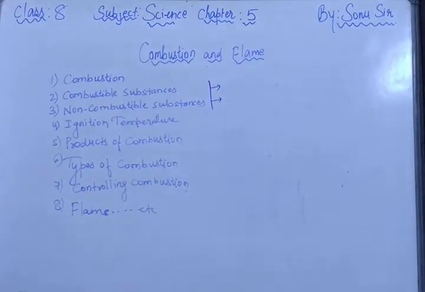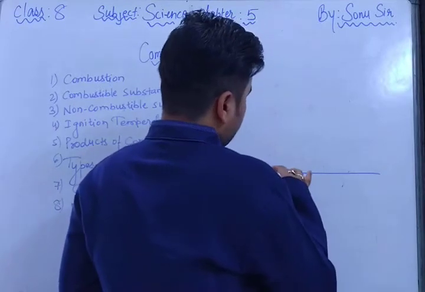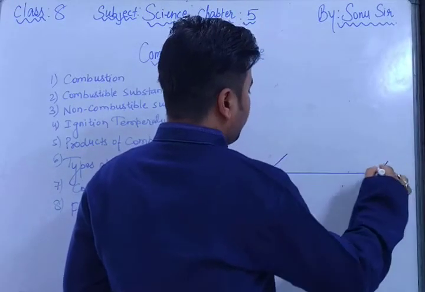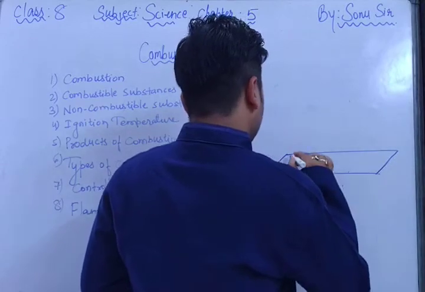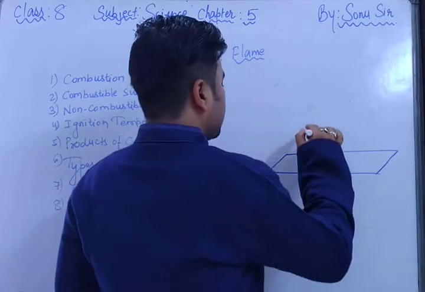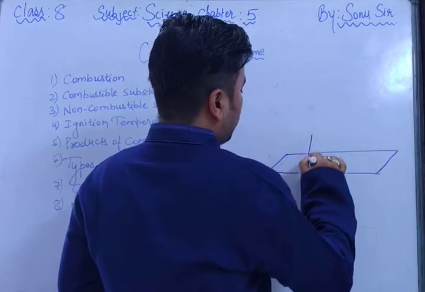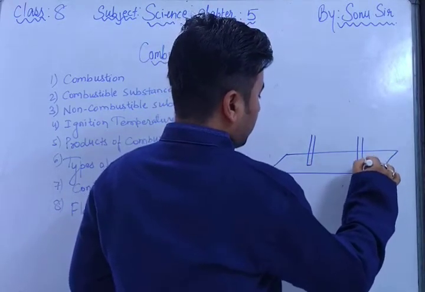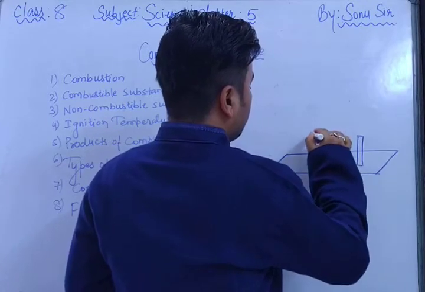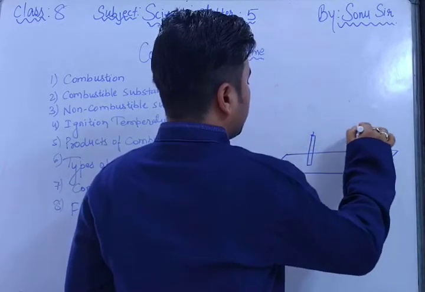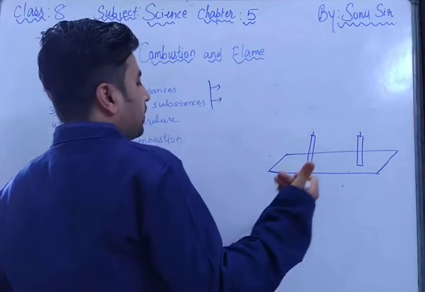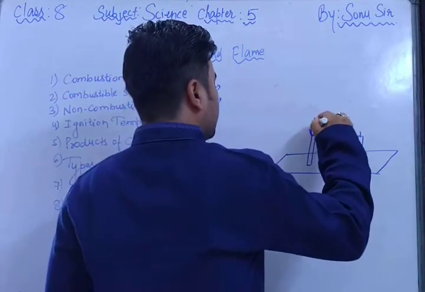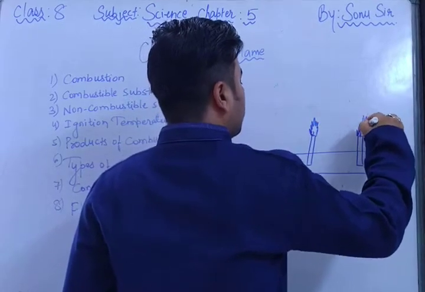Just suppose that we are doing one activity. Here this is our floor, not a dance floor, our sitting floor. On this floor we have taken two candles. We have stuck a candle here, and here also we have stuck a candle. Now we have taken one lighter and we have burned the candles.